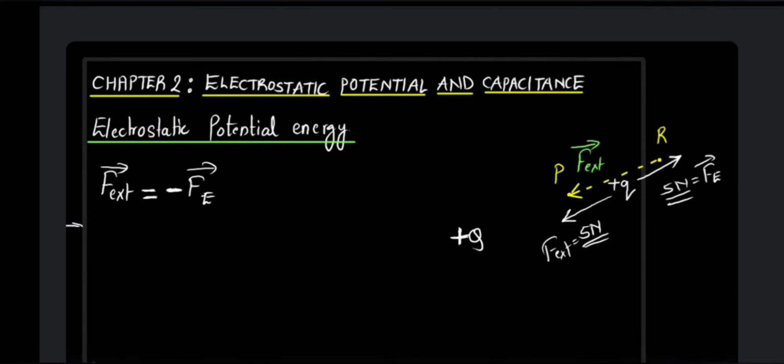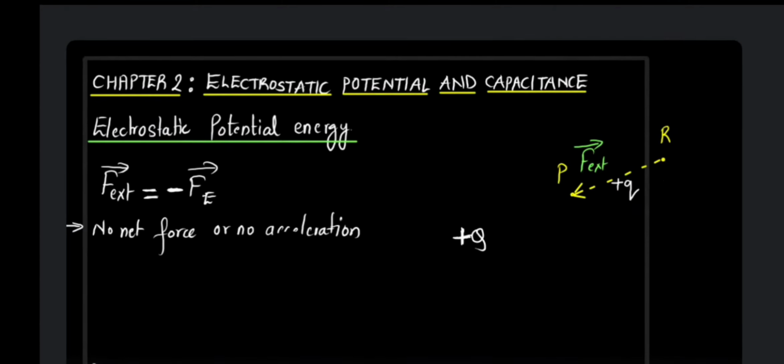Write over here: no net force, because eventually this 5 and minus 5 are going to cancel out each other and the body is going to move without any acceleration. That means there will be no net force or no acceleration. There won't be any acceleration when the charge is brought from R to P.